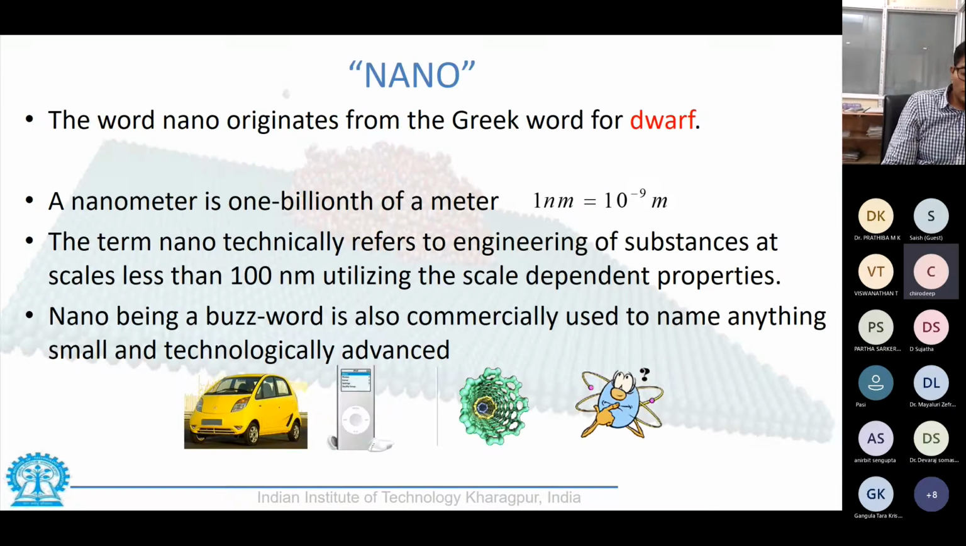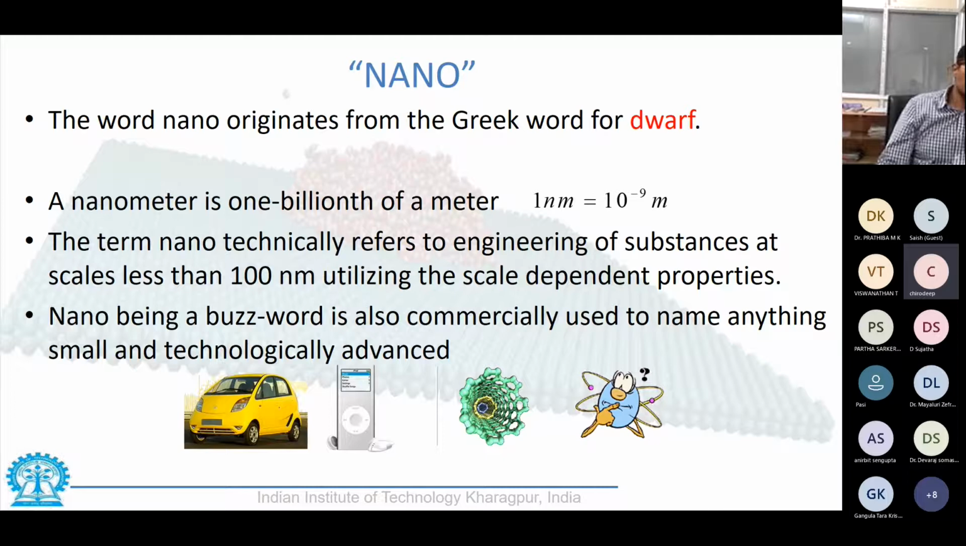So, for a layman, the word nano would typically signify a nano car or an iPod nano. So, in common perception, nano has been used to signify anything that is smaller than its usual counterpart. Nano originates from the Greek word for dwarf, and mathematically it is 1/1000th of a meter or 10 to the power -9 meter.